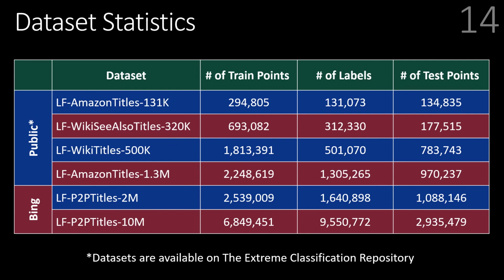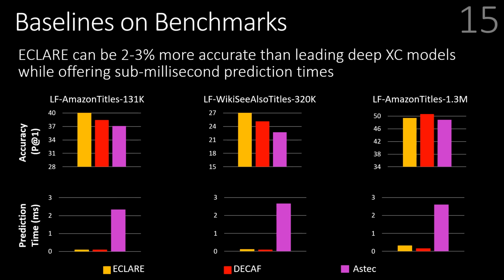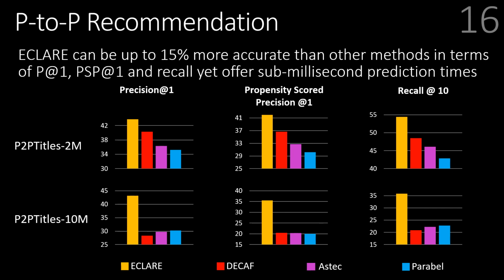Experiments were conducted on several public as well as proprietary datasets. Public datasets are available on the Extreme Classification repository, while proprietary datasets were mined from the click logs of Bing. In particular, ECLARE could be 3% more accurate than DECAF, which also uses the DeepXML framework but ignores label graph correlation. In the product-to-product recommendation dataset from Bing, the task is to recommend related products to the user based on the user interaction with the product. ECLARE could outperform every other method by a margin of 15% over all evaluation metrics. ECLARE also offered sub-millisecond prediction time.